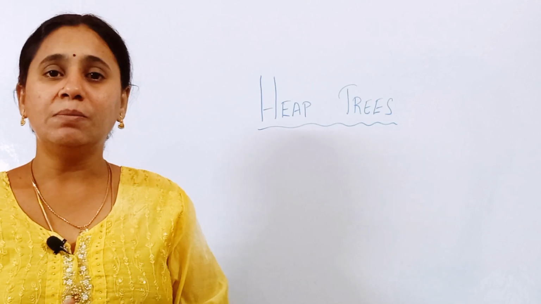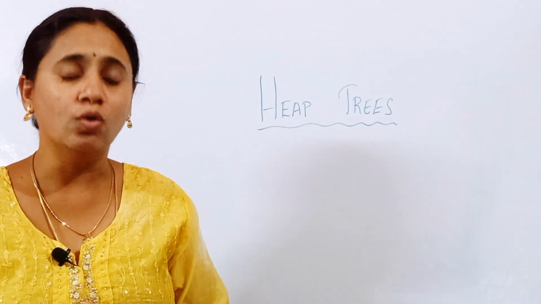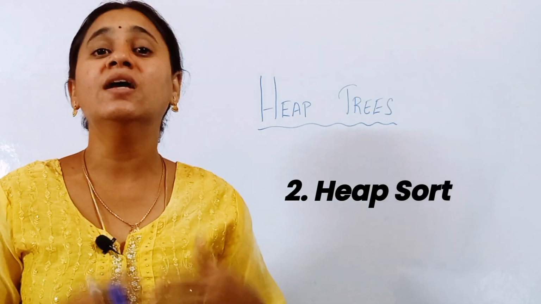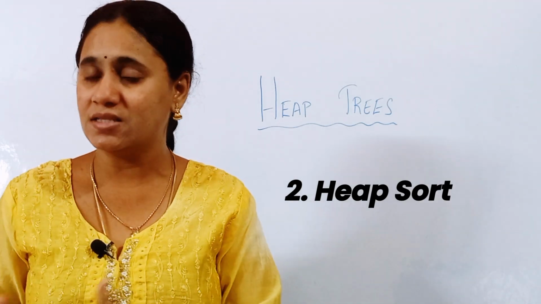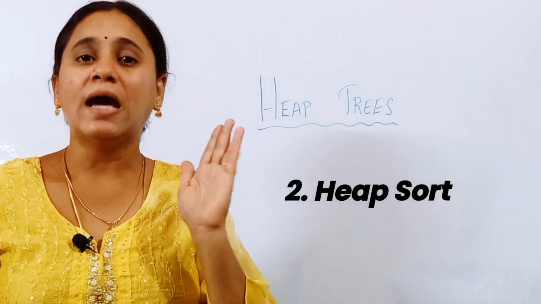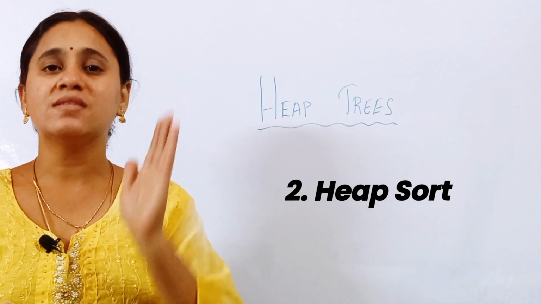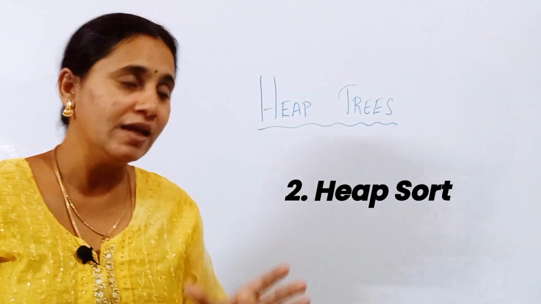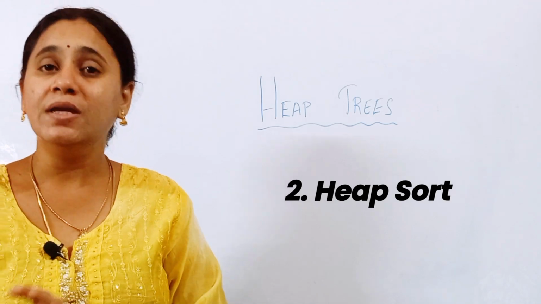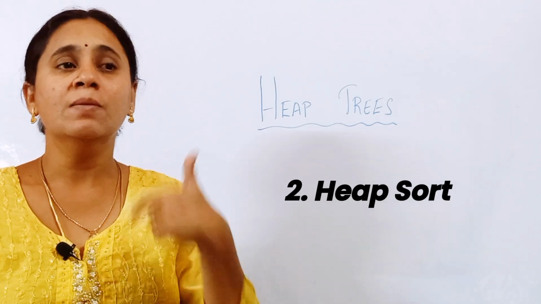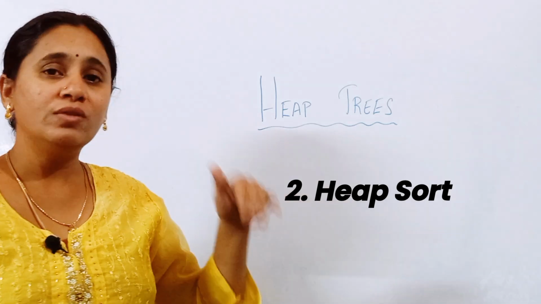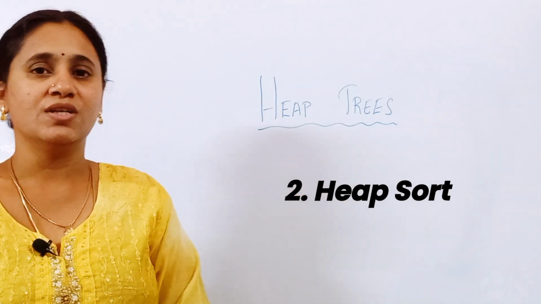The next important application is, as I just told, heap sorting. In future videos, friends, I am going to discuss different types of sorting techniques that we use for arranging the data elements in ascending or descending order. In that case, the heap tree plays a major role, which is called by another word, heap sorting. That is going to be covered in this construction.